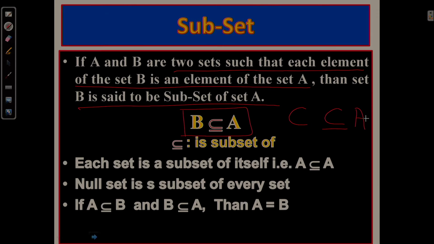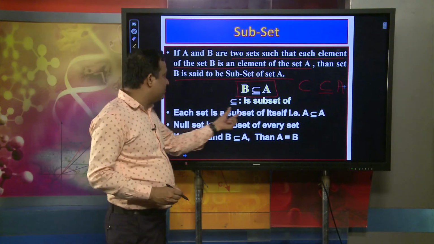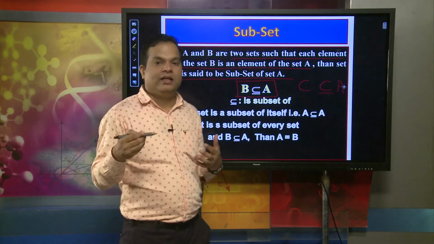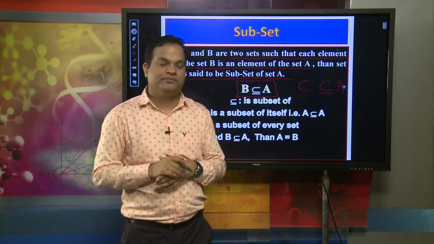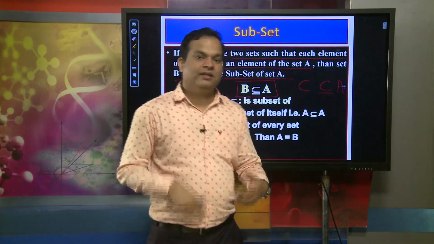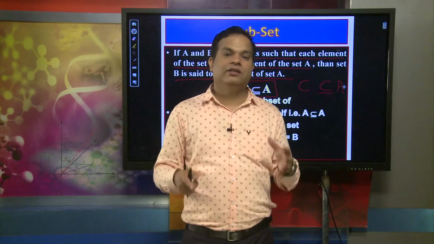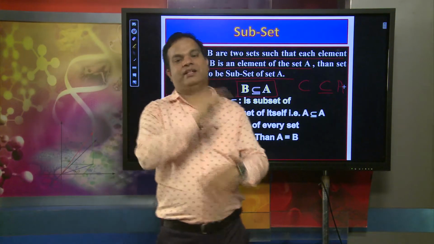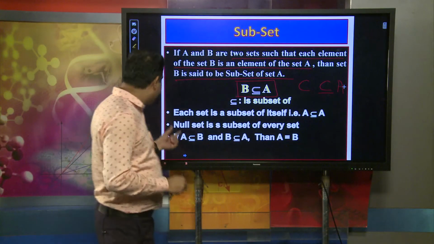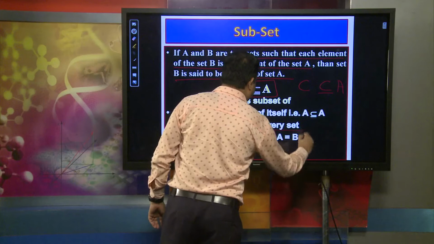And there are three important results from the subset. What are these? Each set is a subset of itself. Suppose set A is also a subset of itself. Every set is a subset of itself. This is the first principle of subset. The second thing is, the null set is a subset of every set. The empty set or null set is also a subset of any set. And the third important result is, if A ⊆ B and B ⊆ A, then we can conclude A = B. This is a very important result.